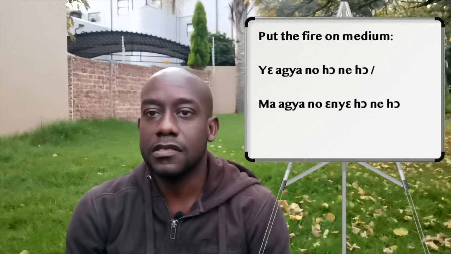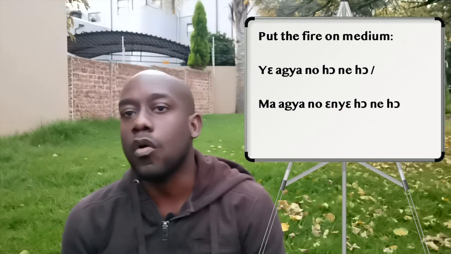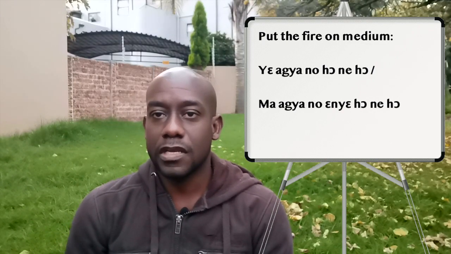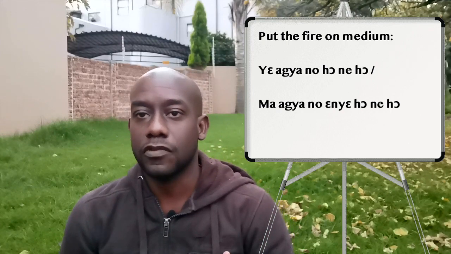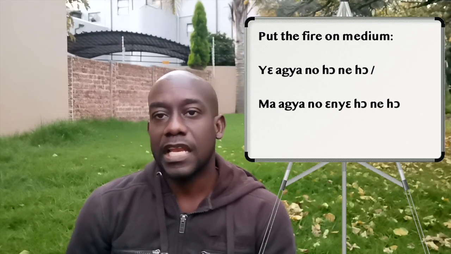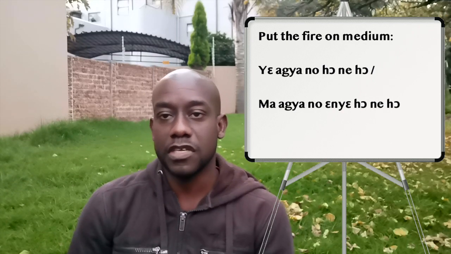Then the last thing that Afare wanted to know was put the fire on medium. So put the fire on medium in TWI is yɛ ɛgyaano hɔnhom ho, right? Yɛ is make or do. Ɛgyaano is that specific fire. Hɔnhom ho is literally here and there, which in TWI translated is medium, right? Or you can say ma ɛgyaano nyɛ hɔnhom ho, which is let the fire be here and there, which is medium, right?